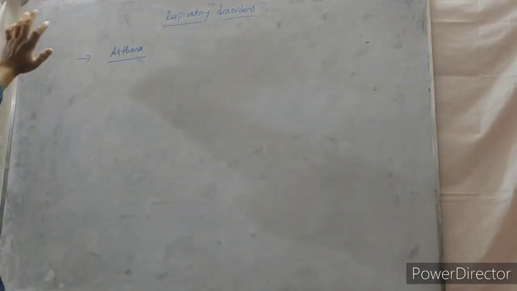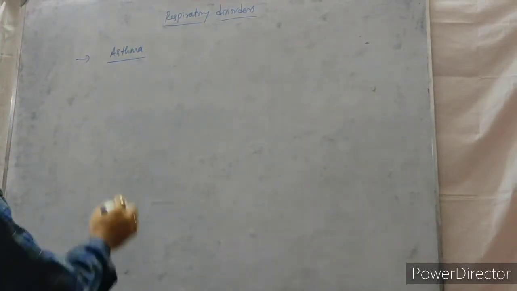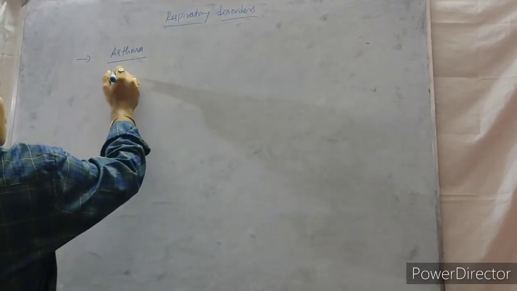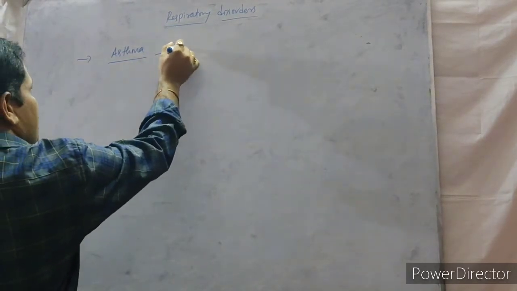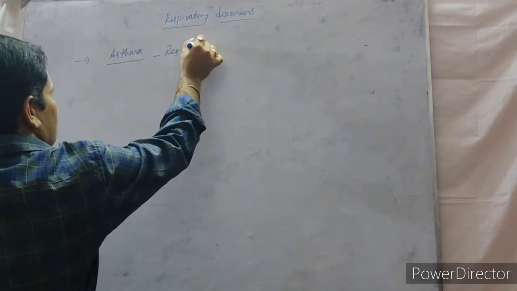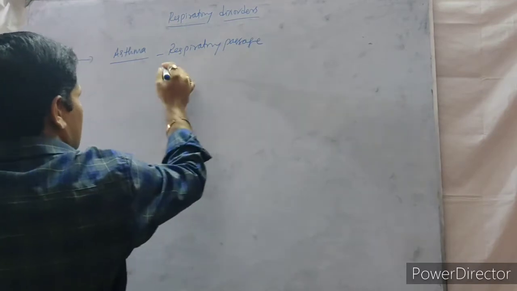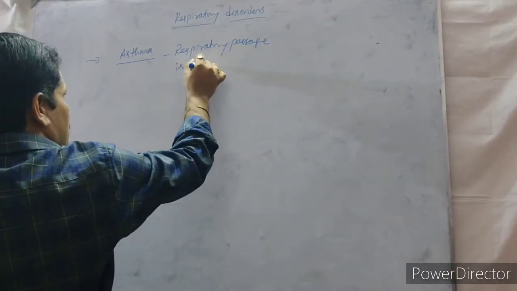So, what is asthma? Commonly, the respiratory passage is swelling.